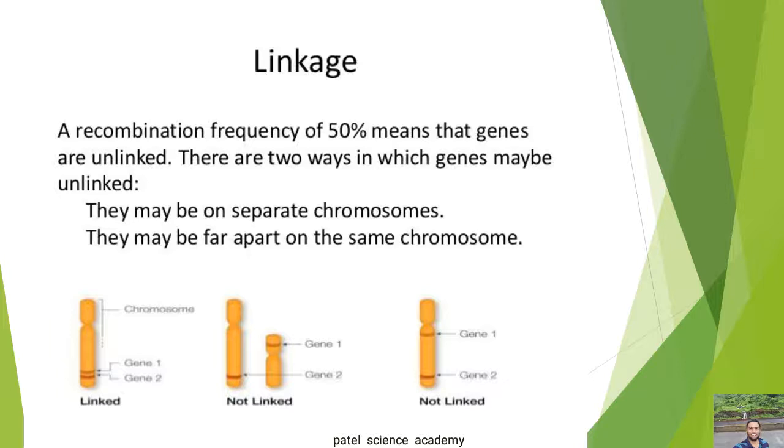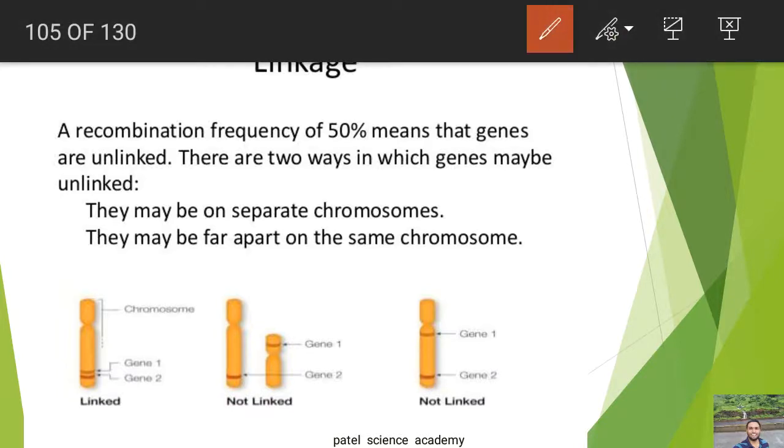And this tendency of two or more genes present on the same chromosome to be inherited together is called linkage. I hope you have understood about this linkage.